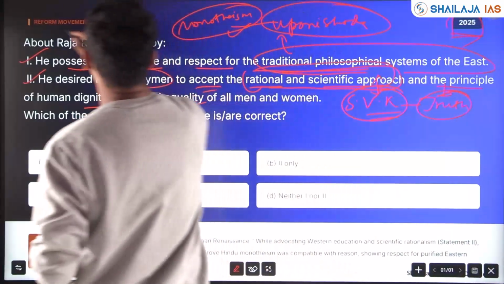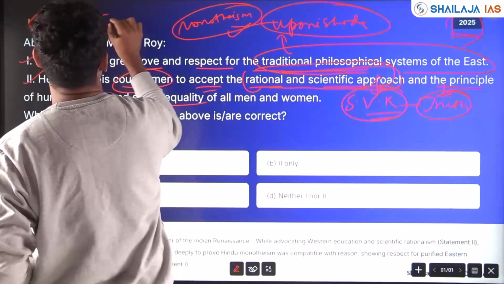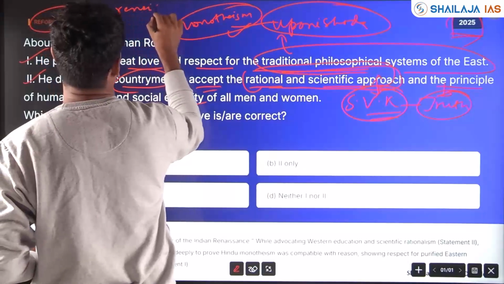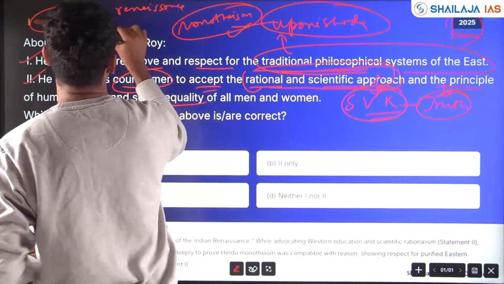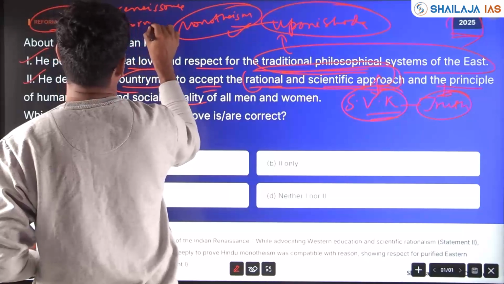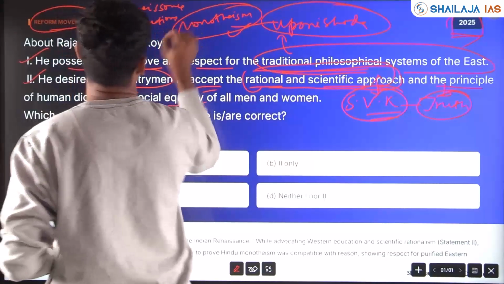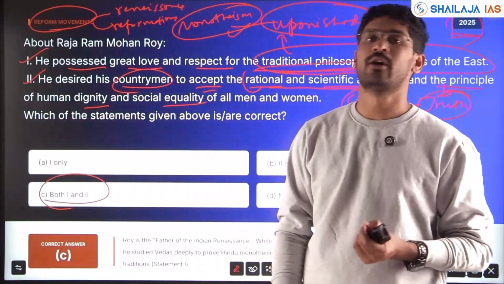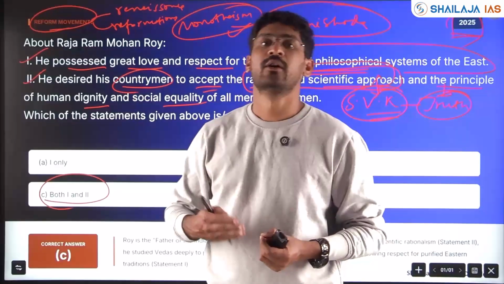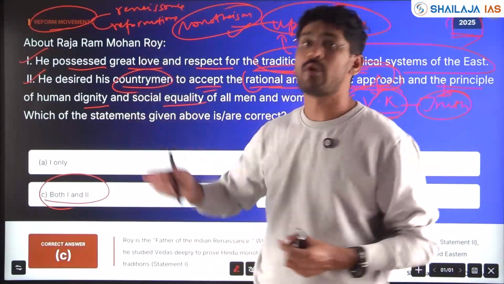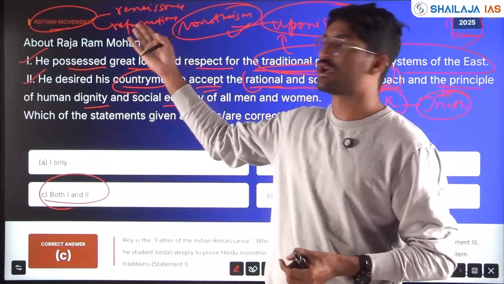With respect to reform movements, there was Renaissance as well as Reformation, right? All the organizations working for the Renaissance of our society and religion, as well as Reformation within our society, become important.